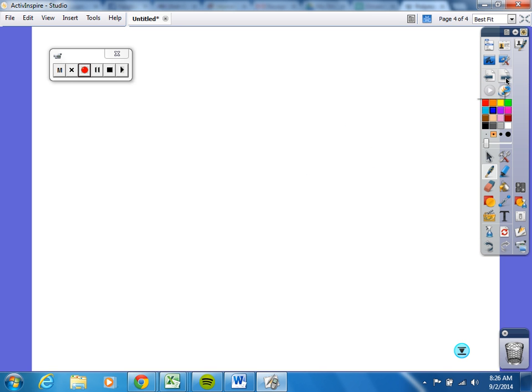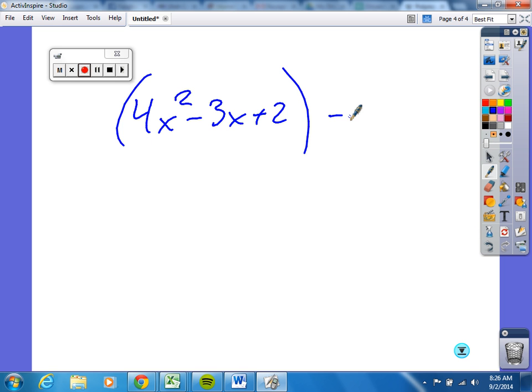Like we talked about last time, the only time we can add terms is if they're alike, when we did our exponents and our rationals and so forth. So, for example, if I had 4x squared minus 3x plus 2, and let's say we subtracted negative 5x cubed plus 2x, I'd like you to write the answer in standard form. How would we go about doing this? Colby, what do you think?